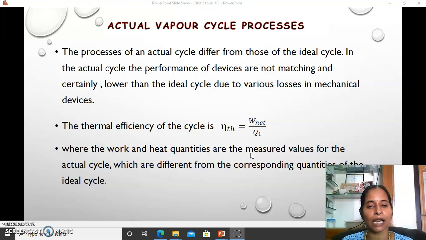The turbine is working with 100% efficiency, always looking like a new turbine, no blade erosion, no wear and tear, no loss of steam. The steam you give into the turbine is exactly converted into work. You are assuming so many things, but it is not so in actual cycle processes.